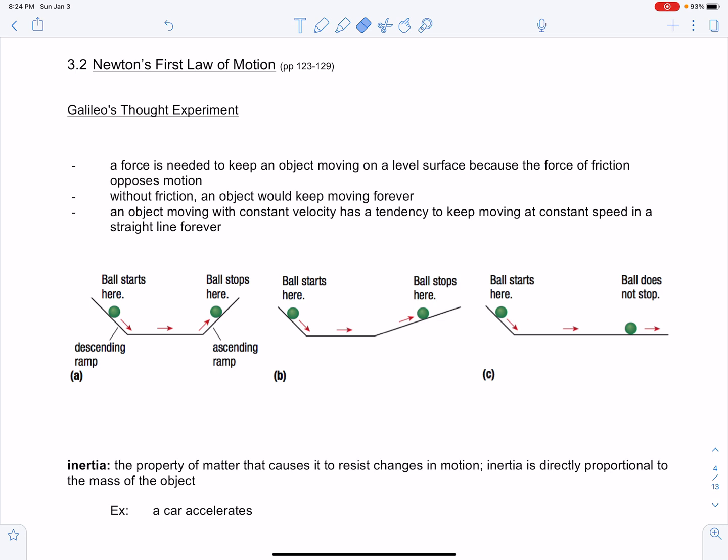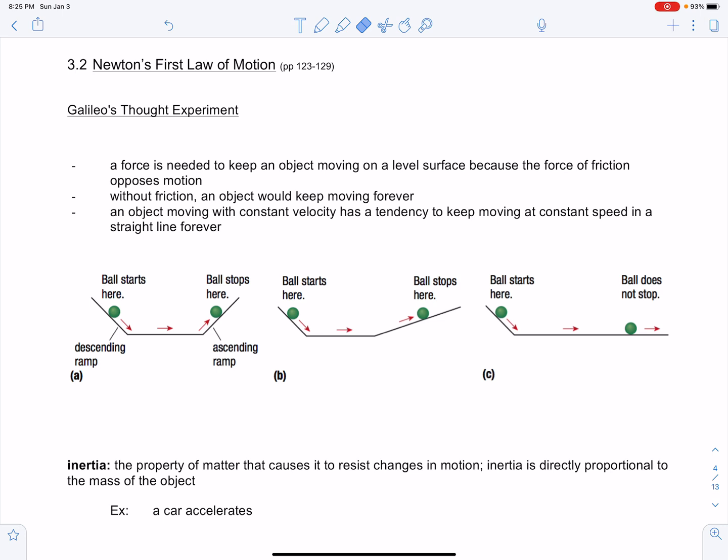Galileo Galilei was a physicist who studied physics, and he said that a force is needed to keep an object moving on a level surface because the force of friction opposes motion. And without friction, the object would keep moving forever and ever. An object with constant velocity has a tendency to keep moving at a constant speed in a straight line forever.